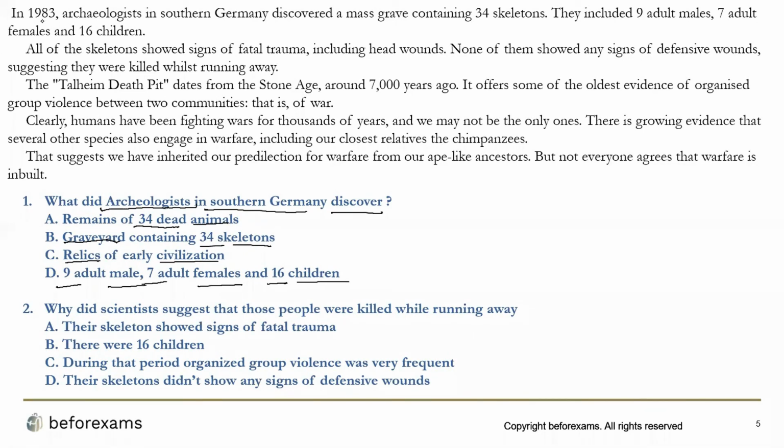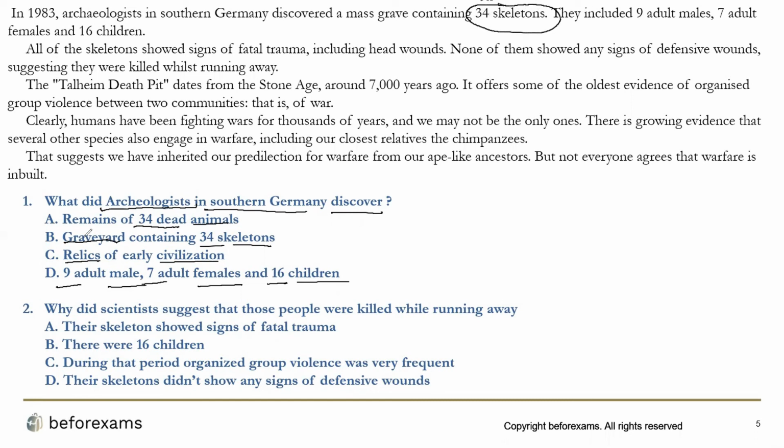In 1983, archaeologists in southern Germany discovered a mass grave containing 34 skeletons. They included 9 adult males, 7 adult females, and 16 children. Now, what happens here is they have tried to confuse you. The candidate will see 34 skeletons and think that this will be the answer.